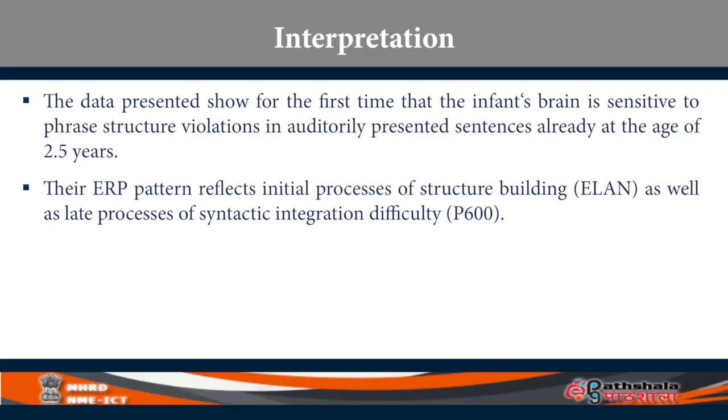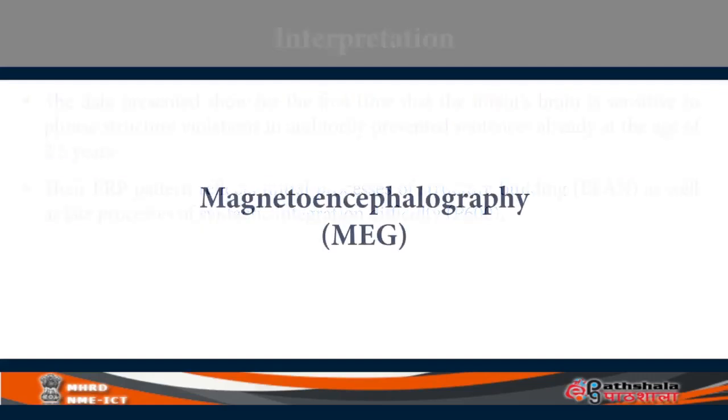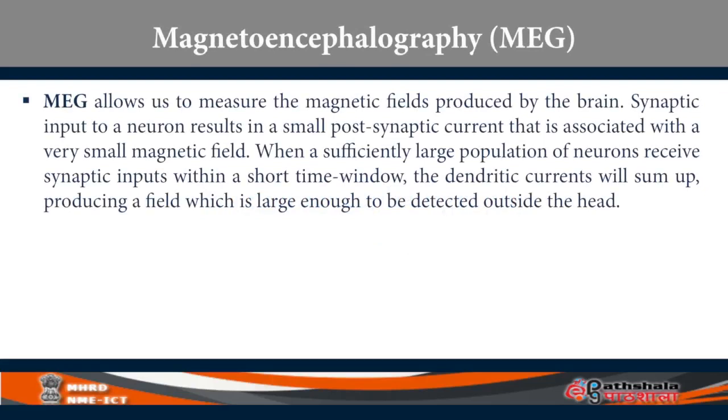So then let's move on to the next major electrophysiological measure used in neurolinguistic research called MEG, magnetoencephalography. MEG allows us to measure magnetic fields produced by the brain.